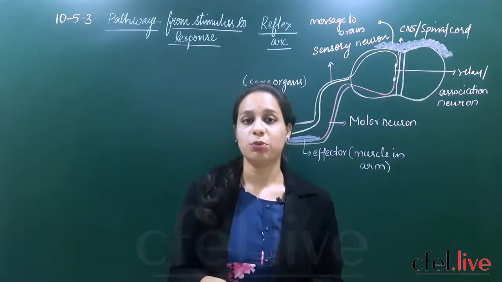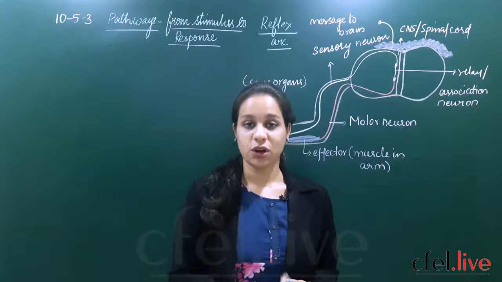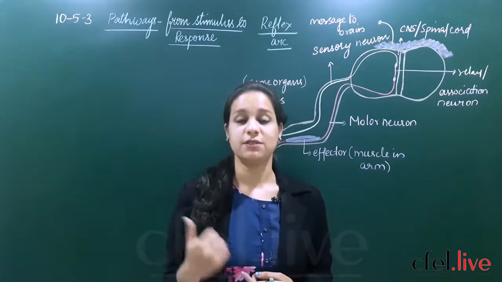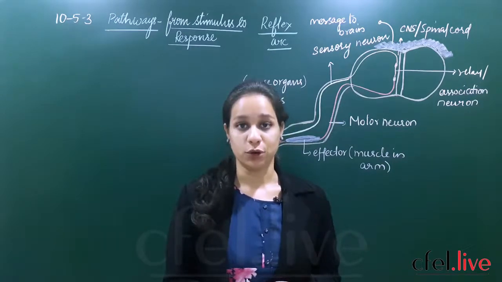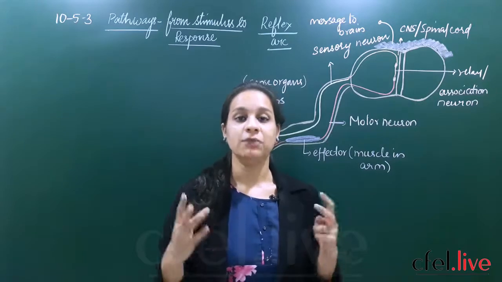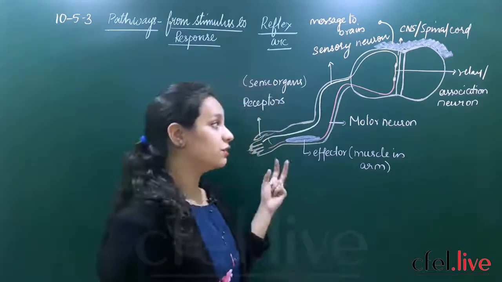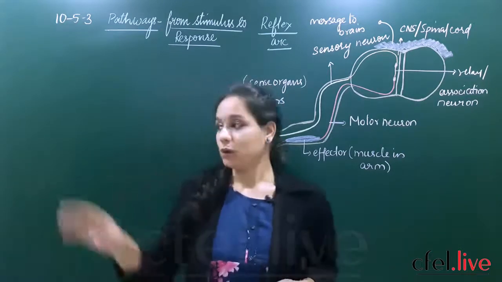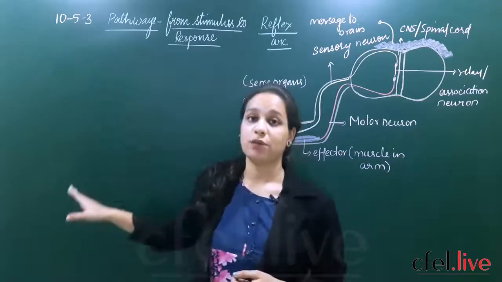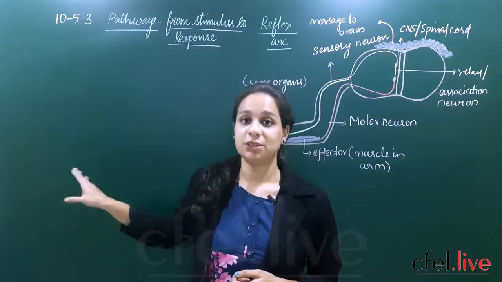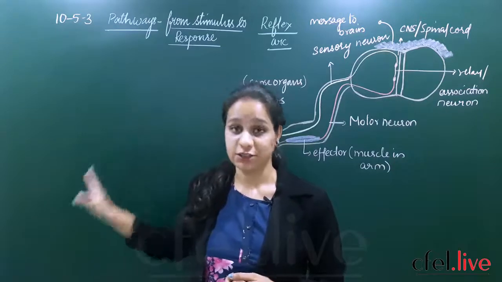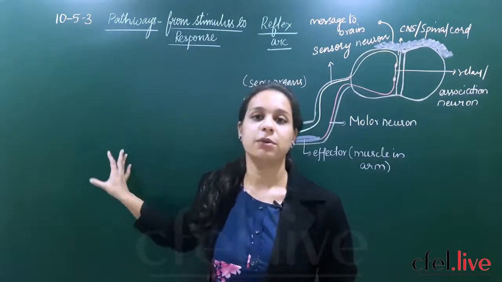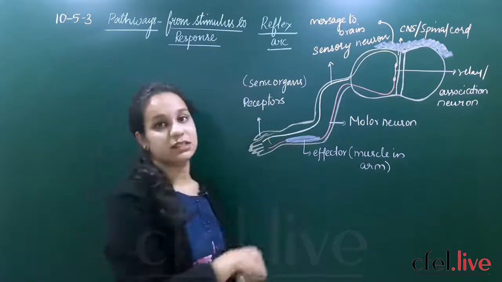We have seen two important neurons, the sensory neurons and the motor neurons, and today we'll be learning the third type of neuron, and how it is important in giving reflex arcs. Once you understand the pathways of how the nerve impulse or information is transmitted in your body, it will be very easy to understand the reflex arc.